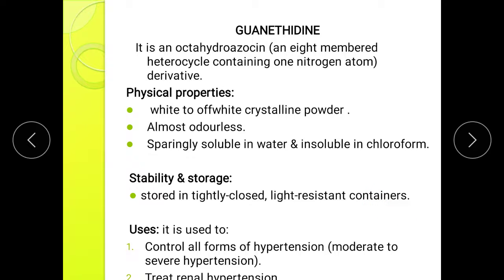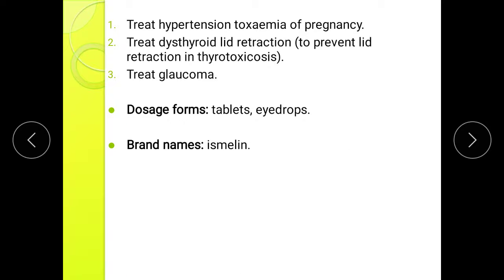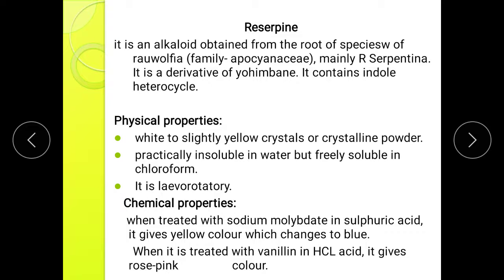Uses: it is used to control all forms of hypertension, moderate to severe hypertension, and to treat renal hypertension. Next, uses of guanethidine are treatment of hypertension in toxemia of pregnancy, treatment of dysthyroid lid retraction, that means to prevent the lid retraction in thyrotoxicosis, and to treat glaucoma. Dosage forms are tablet and eye drop. Brand name is Ismelin. Next drug we are going to see is Reserpine.